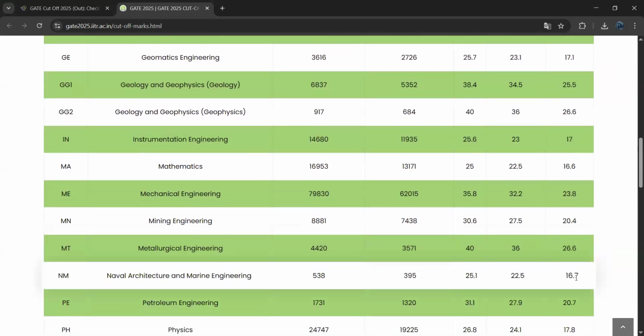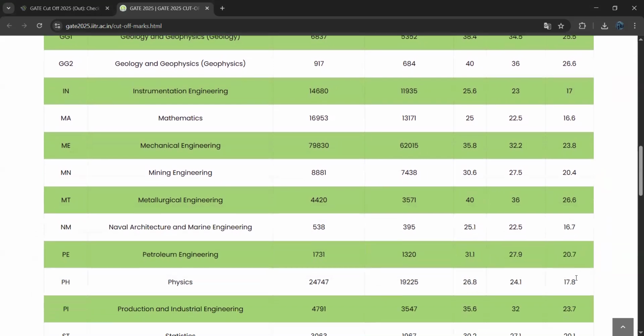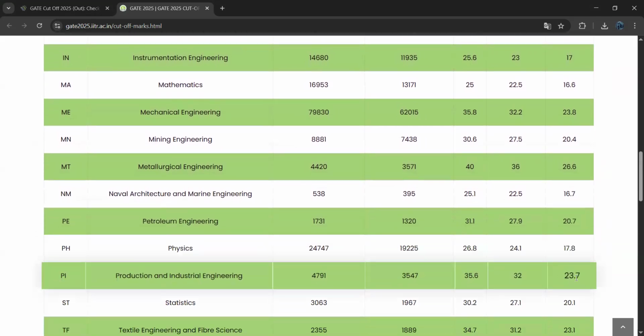Next branch, mathematics. For mathematics, 25 is the cutoff score for the general category. 22.5 is the cutoff score for EWS or OBC candidates. 16.6 is the cutoff score for SC, ST, or PwD people. Next one, mechanical engineering. For mechanical engineering, 35.8 is the cutoff score for the general category.